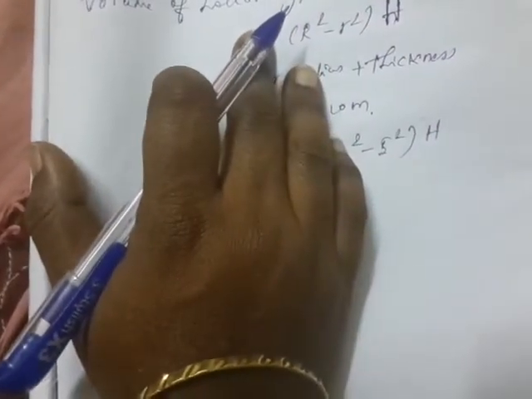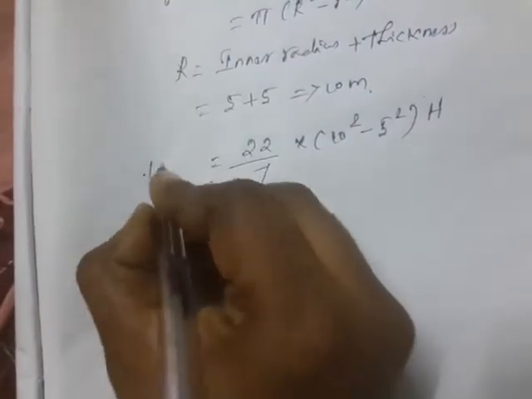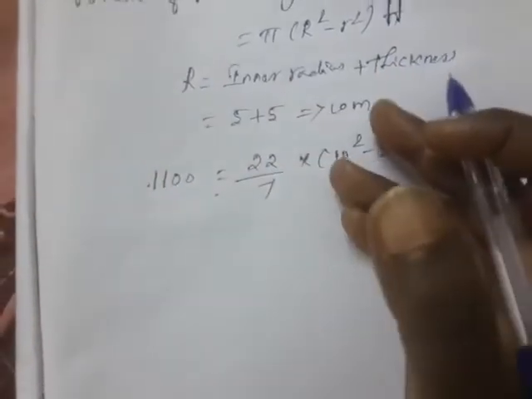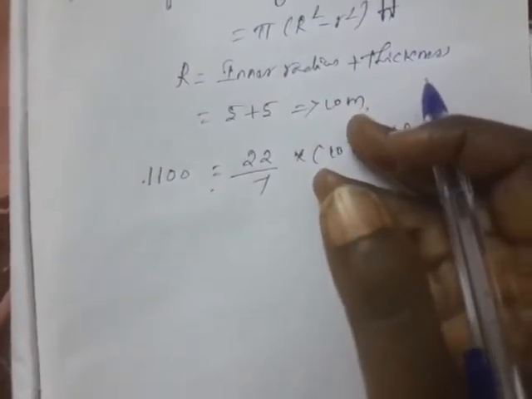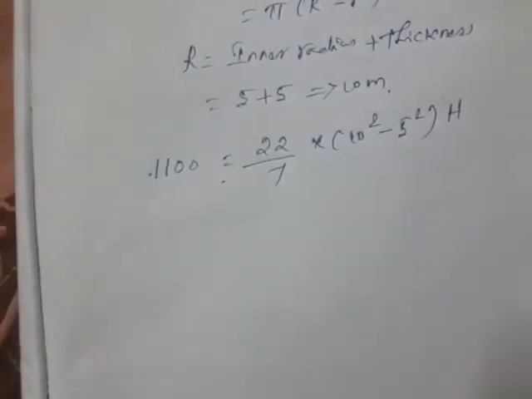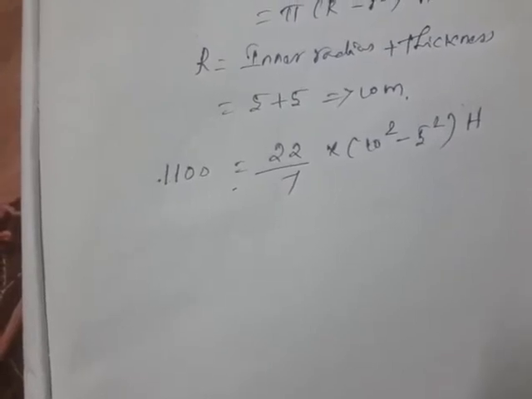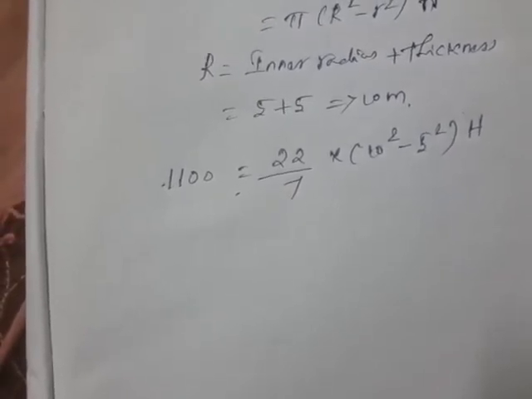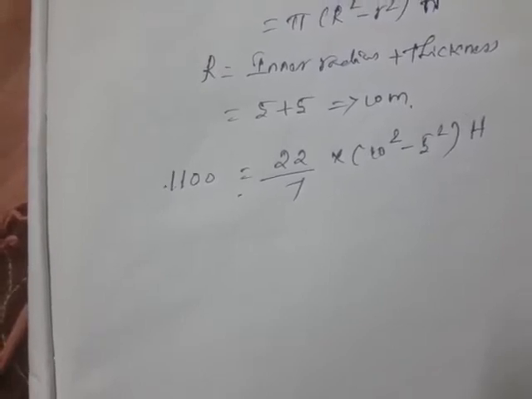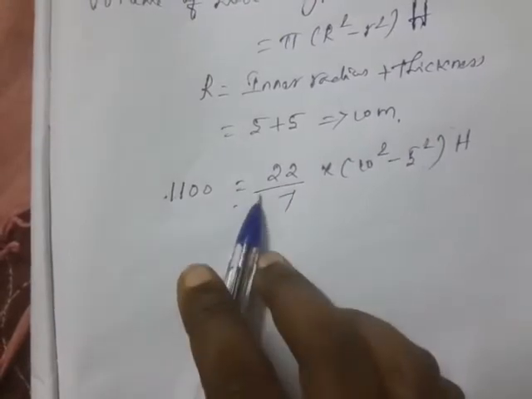So volume of hollow cylinder. Listen here, the volume of the hollow cylinder we have to find out using which one? Using the volume of the cylinder value, because volume of the cylinder and volume of the hollow cylinder both are equal. Why? The earth taken out from the well is equal to the earth spread all over the ground. So both values are equal, and we have to assume that and solve.